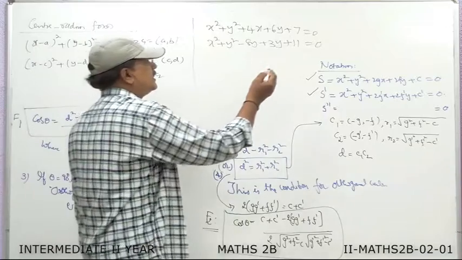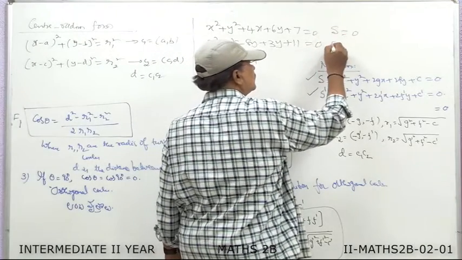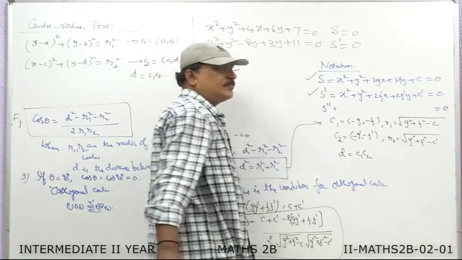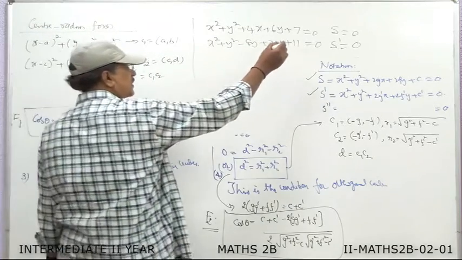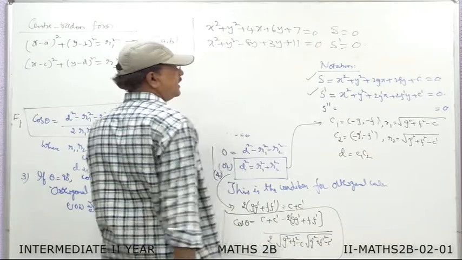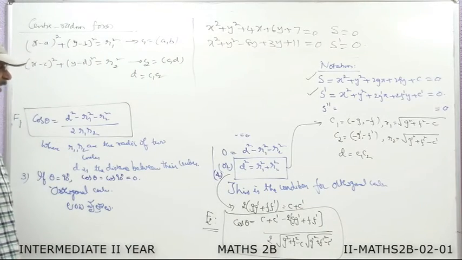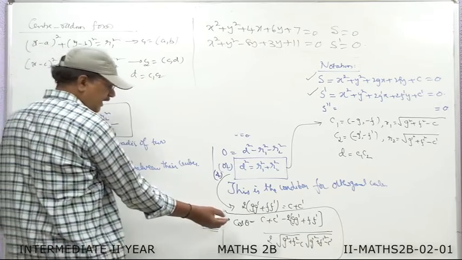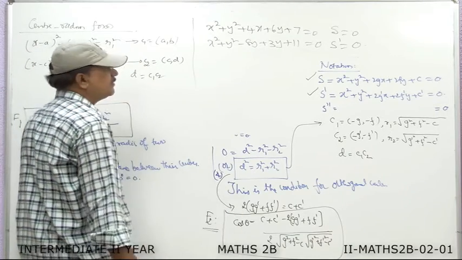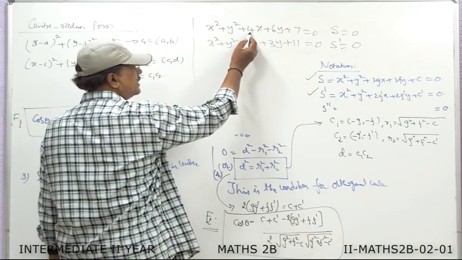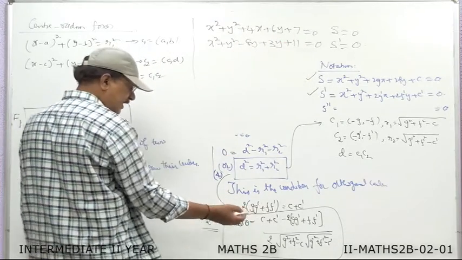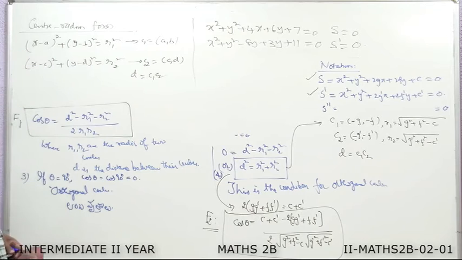Here, the first circle is of the form S is equal to 0 and the second circle is of the form S dash is equal to 0. So, if the given two circles are of the form S is equal to 0 and S dash is equal to 0, then we say they are in the standard form. In that case, to find the angle, it is easy for us. Why? Straight away we can substitute c value and c dash. Similarly, we find g, f and g dash and f dash and we simplify. So, these are the two important observations.